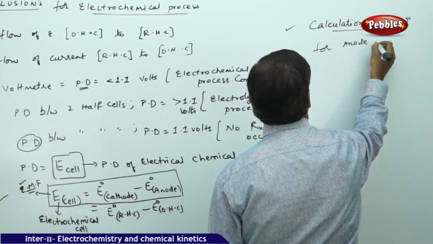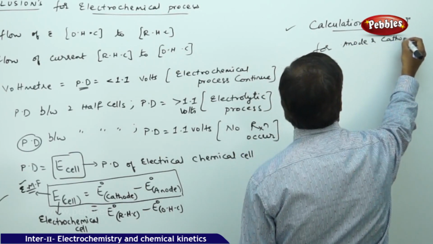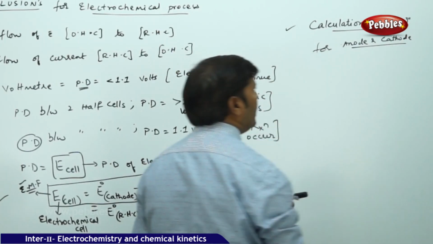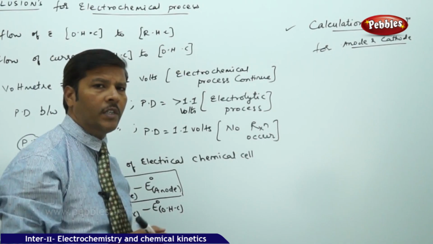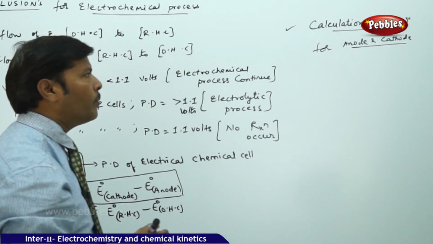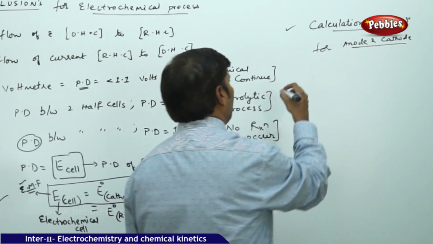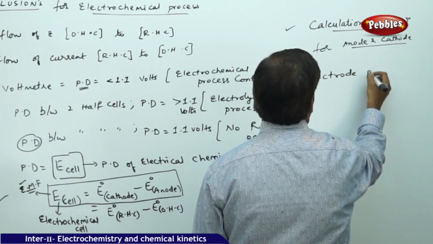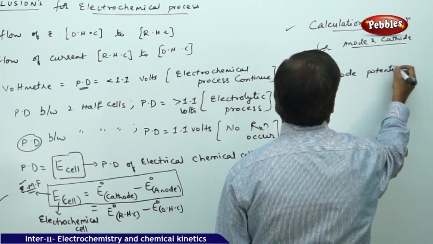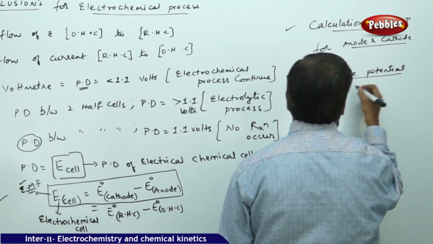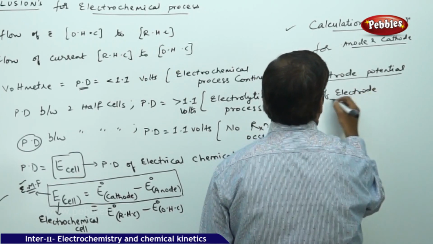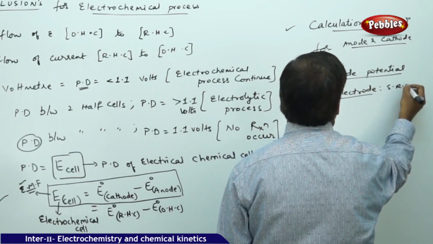Usually the electrode potential sign convention: the electrode potential of electrodes is always taken in terms of SRP values.